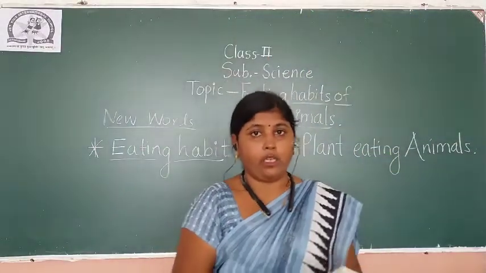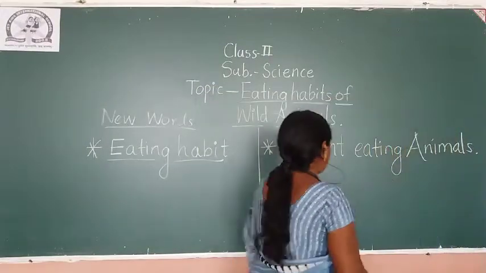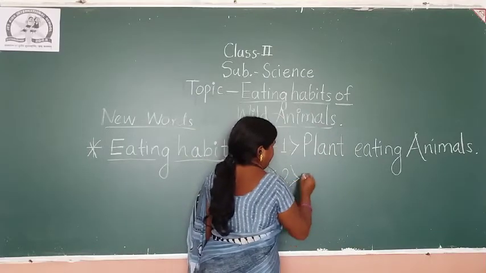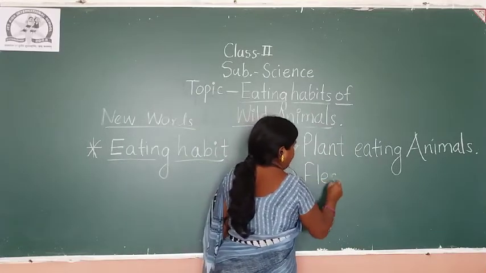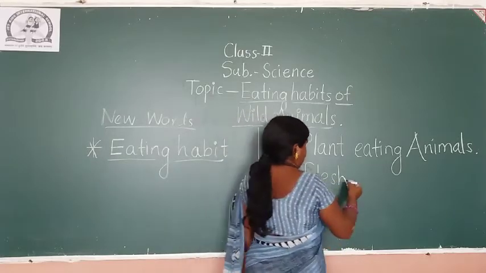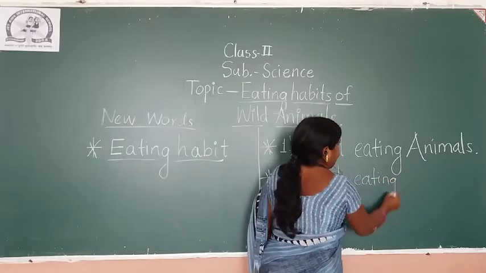Now, the next type is flesh-eating animals. Number 2 is flesh-eating animals. What is meant by the flesh? The meat of other animals.